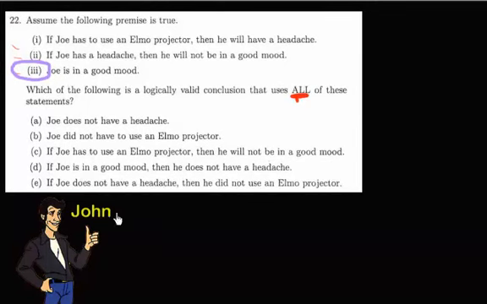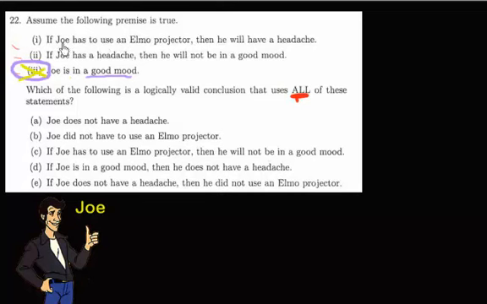Okay, so down here we have a picture of Joe. He looks happy. He looks like he's in a good mood. So we now have premise 3 done. All right, so we need to figure out how we can go from premise 3 about Joe, oops, his name is Joe. Let me change that. I suppose he was in a good mood until I messed up his name. Anyways, in order to go from premise 3 to one of these other two premises up here, we need to find the one that has to do with him being in a good mood or not a good mood. As long as it has something to do with a good mood.